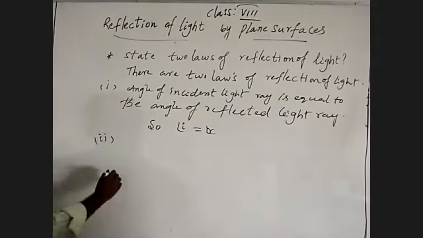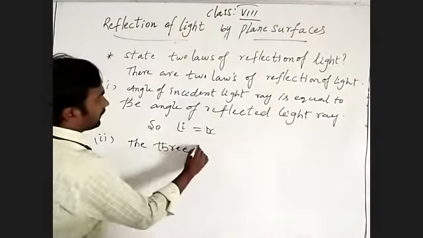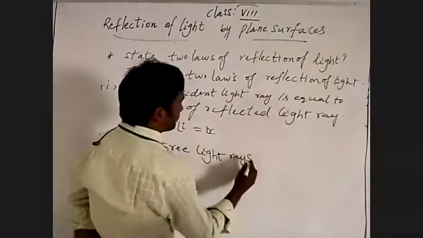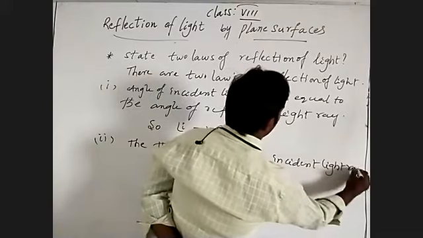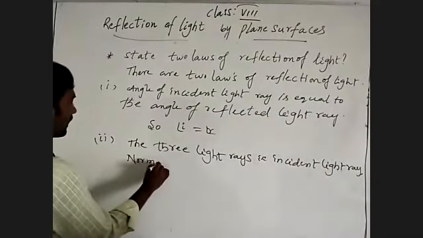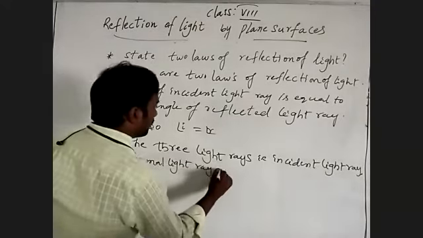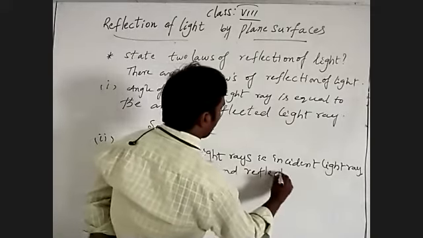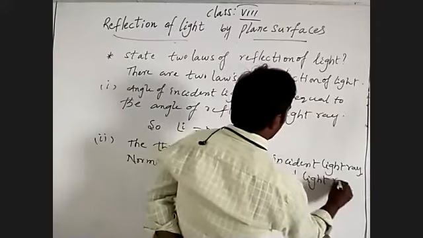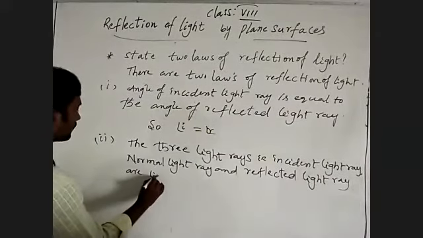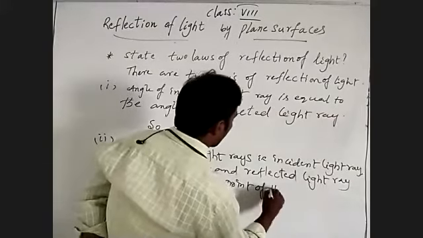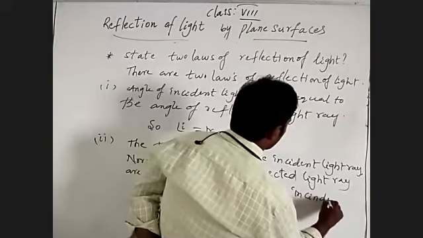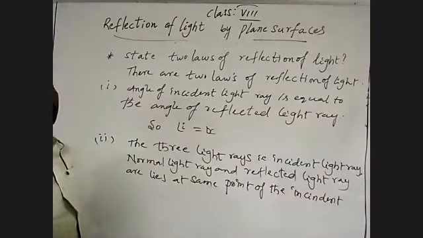And what is the second thing? The three light rays, that is the incident light ray, the normal light ray, and the reflected light ray, lie at the same point of incidence.